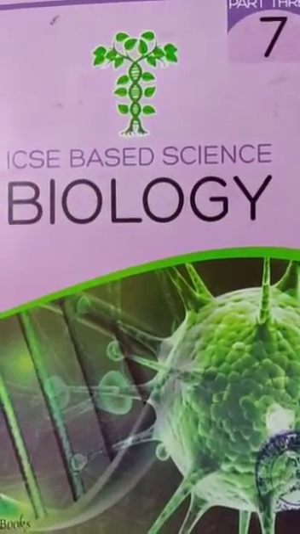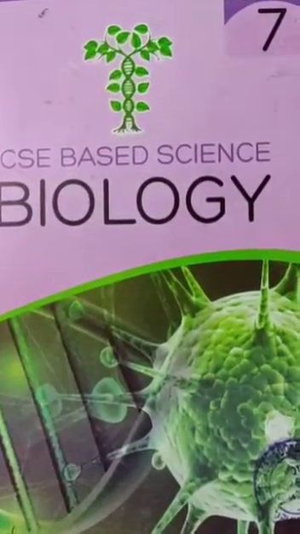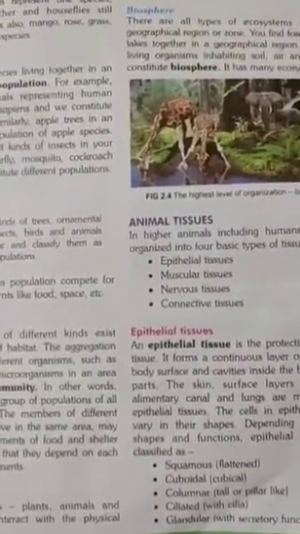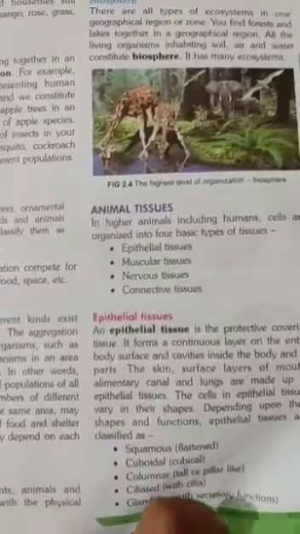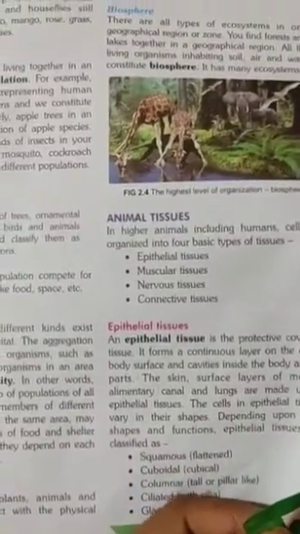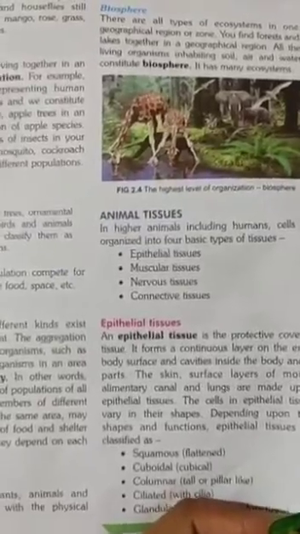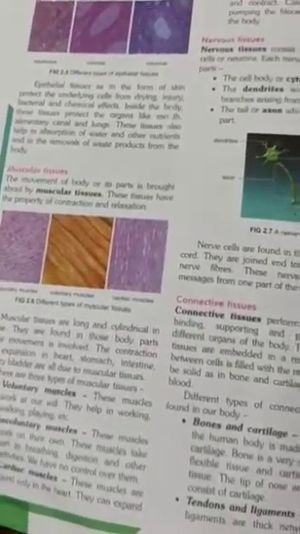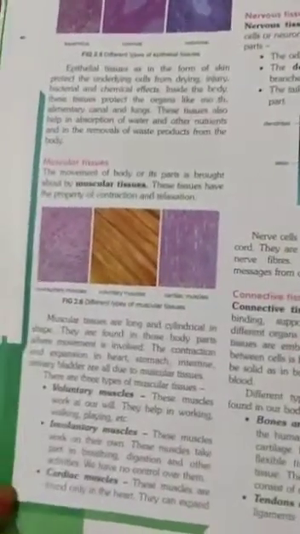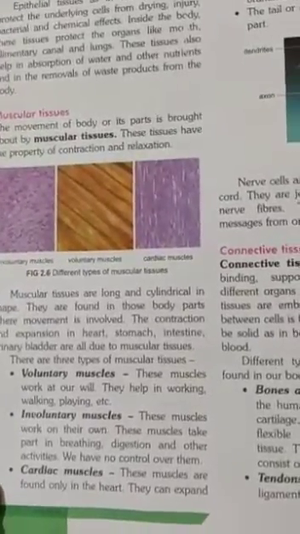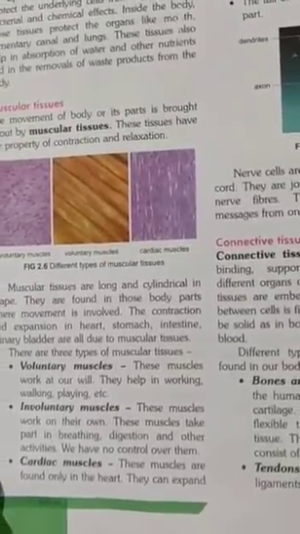According to the timetable, today is biology class, and in our previous live classes we have studied animal tissue, how animal tissue is divided into four basic types: epithelial tissue, muscular tissue, nervous tissue, and connective tissue. I have explained all these things. And muscular tissue is again divided into three. You can say there are three types of muscular tissue: voluntary muscles, involuntary muscles, and cardiac muscles.